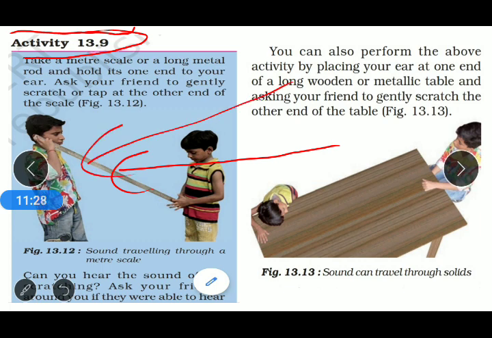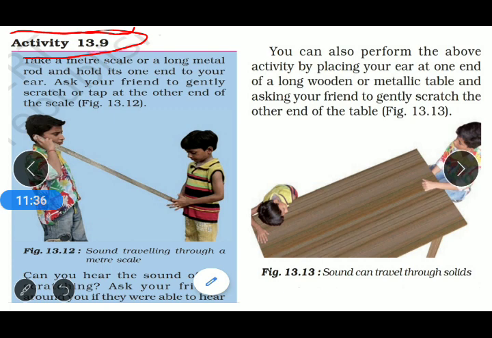One boy is holding one end of the metal strip, and the other boy is holding the other end. In the picture, the first boy is holding one end of the metal strip near his ear, and the second boy is holding the other end in his hand.